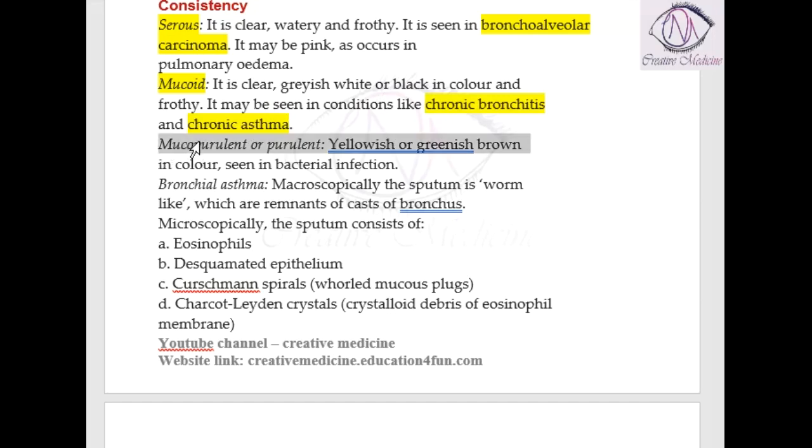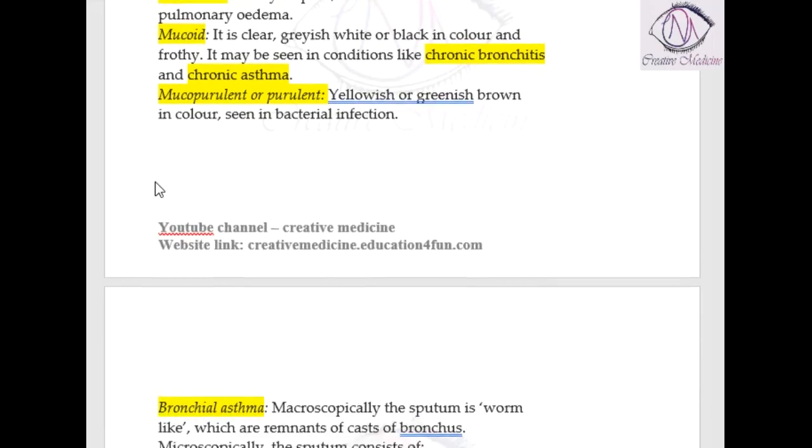If the sputum is mucopurulent or purulent, that is yellowish, purulent meaning that pus is present. If the sputum is pussy in nature or yellowish green brown, then it is seen in bacterial infections. In bronchial asthma, the sputum has some important characteristics.